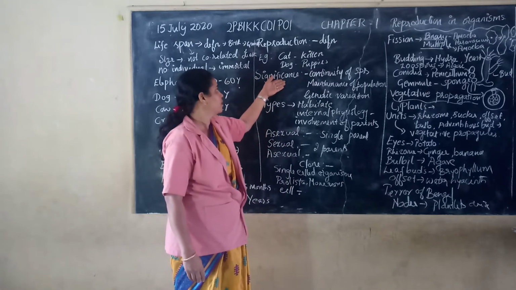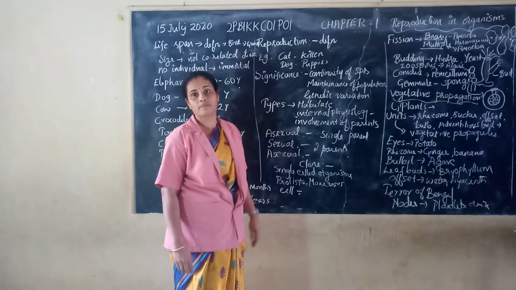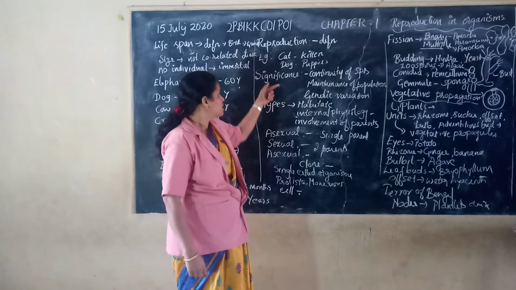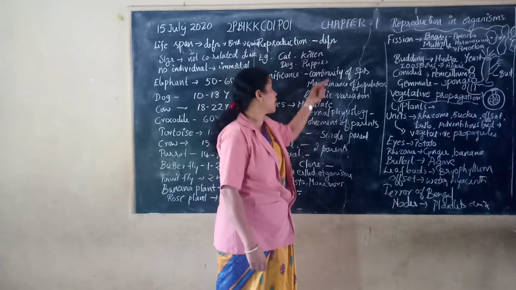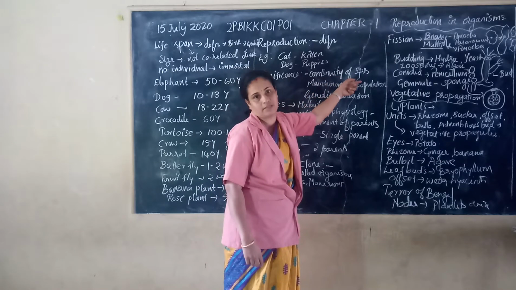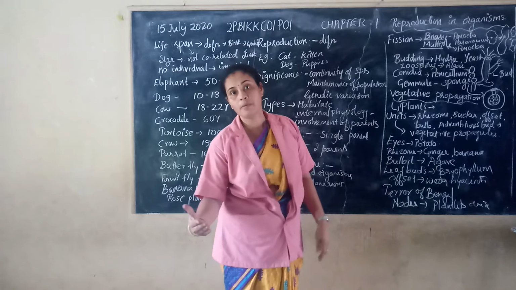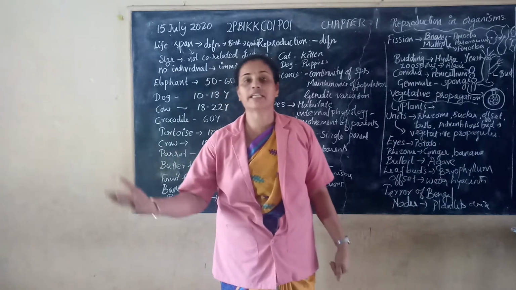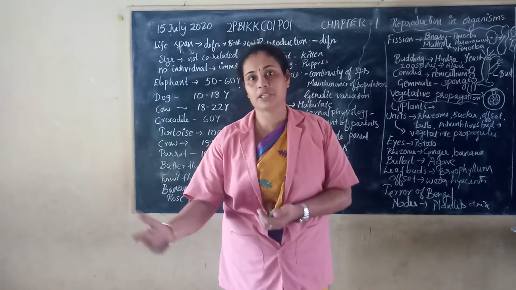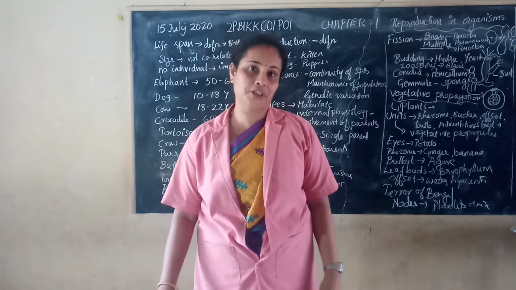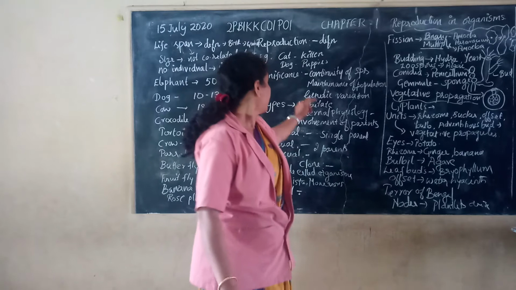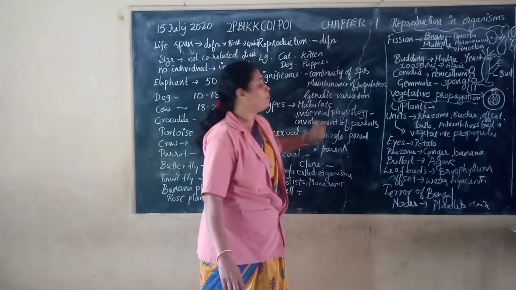So what is the significance, the importance of reproduction? Reproduction is necessary for continuity of species. That means species continue from generation after generation. Whatever species we can see now is because of reproduction. Then maintenance of population.